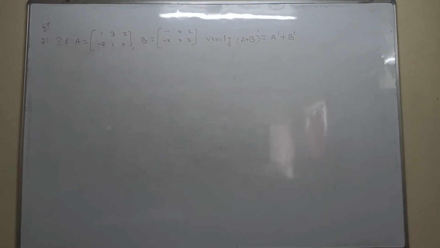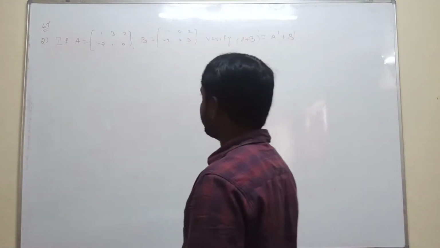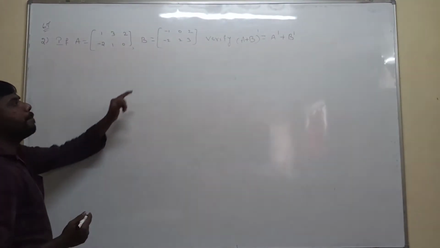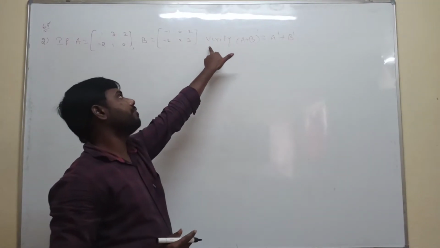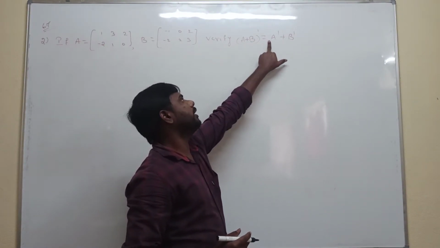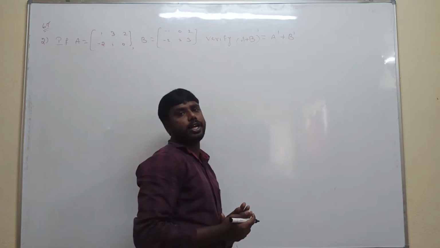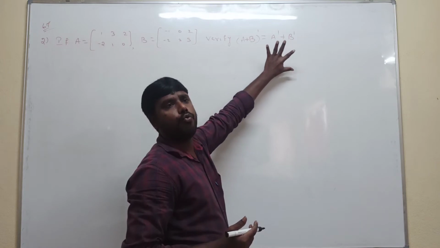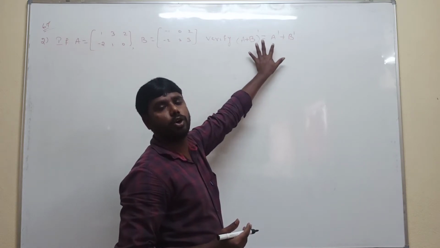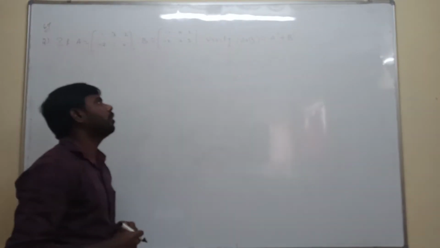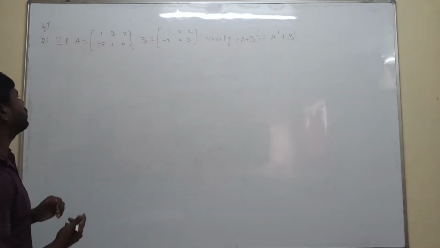To verify, simplify the LHS value and the RHS value; when both values are equal, the given condition is satisfied. So first of all, how to find the matrix? We can see the solution.